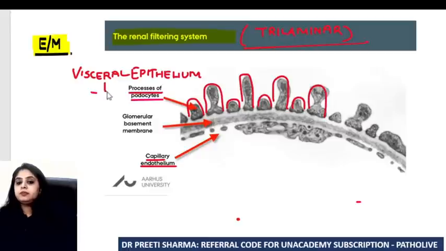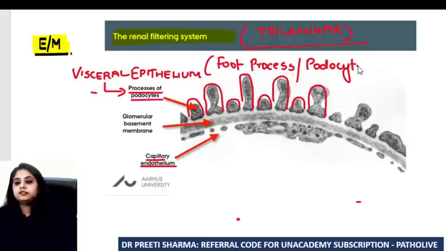These visceral epithelia have foot processes which you know as podocytes. Either you can learn it as foot process or you can learn it as podocyte. Podo means foot, right? So they are also known as podocytes. Next, sandwiched in between, you have the glomerular basement membrane, GBM. So what are the 3 layers?